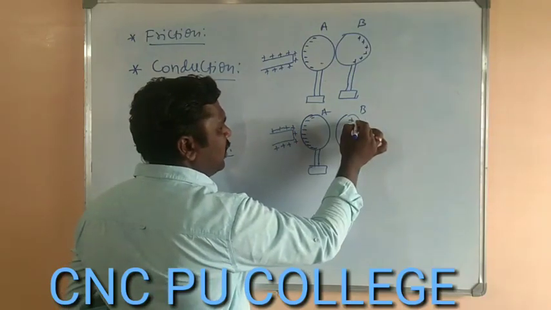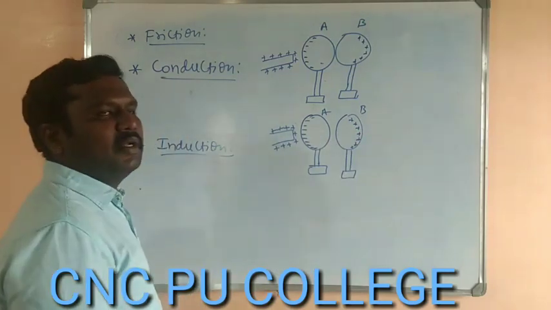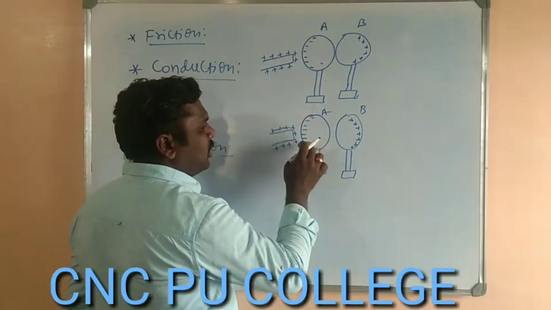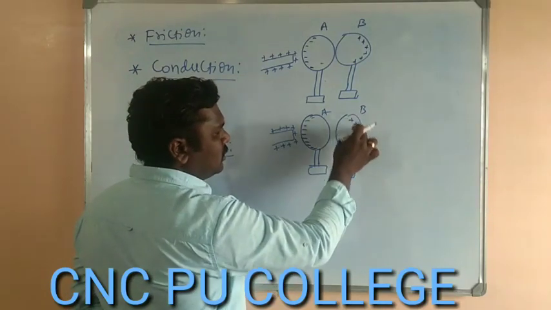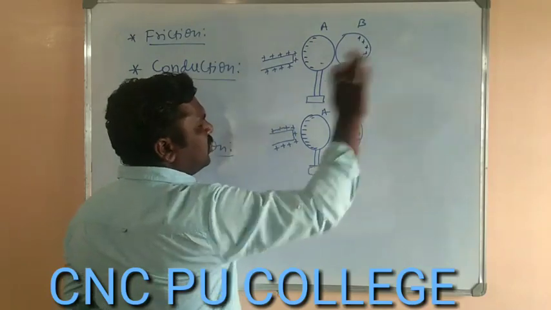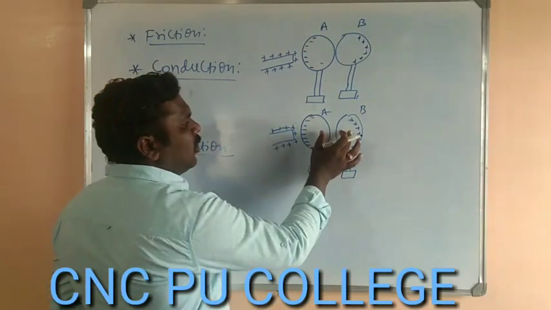Even though we separate the two spheres, the electrons will be arranged at the near edge of that conductor and the positive charges at the farthest end of metallic sphere B.